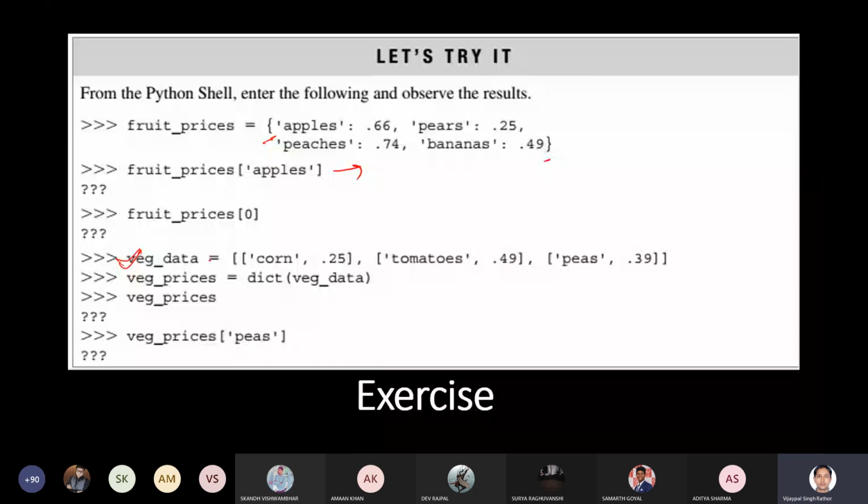So you can see this is an example of batch data. Here we have associated a value, and I have stored it as a list of lists. Then you can directly pass this sequence to dict. Then it will automatically create a dictionary, like corn with 0.25 as the value, tomato with 0.9, and peas with 39. So the first value will automatically work as a key, and the second value will work as a value. But you cannot do this with curly braces. So this is the usefulness of the dict function.